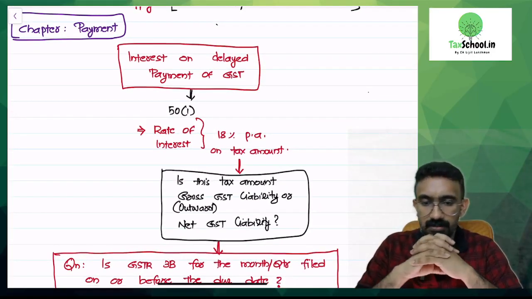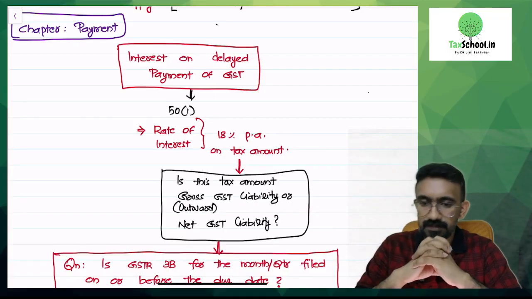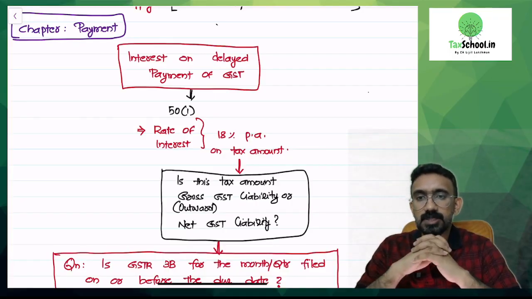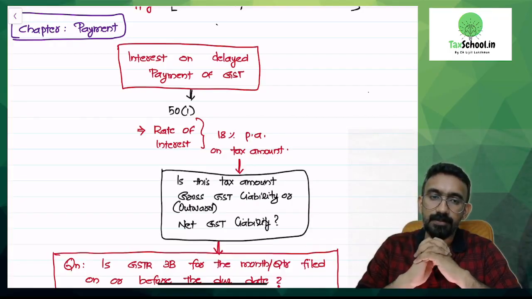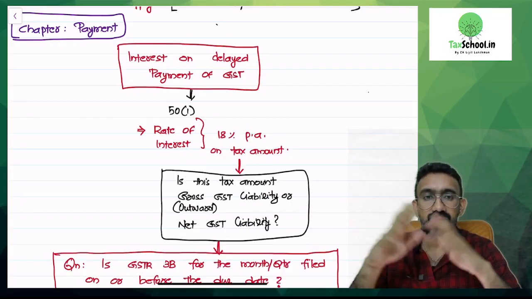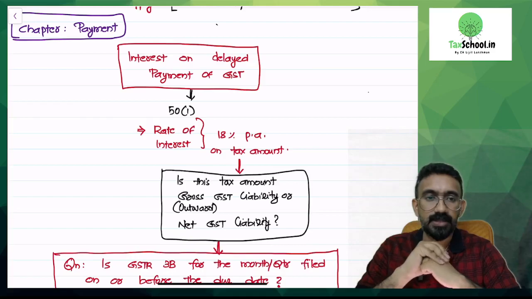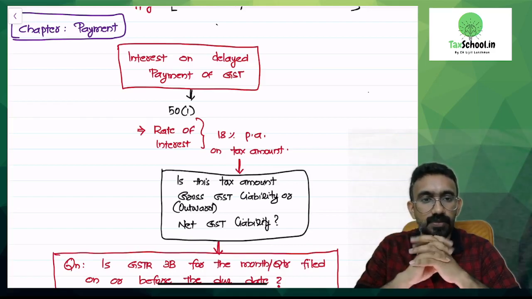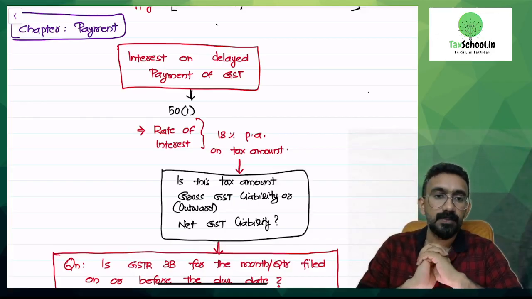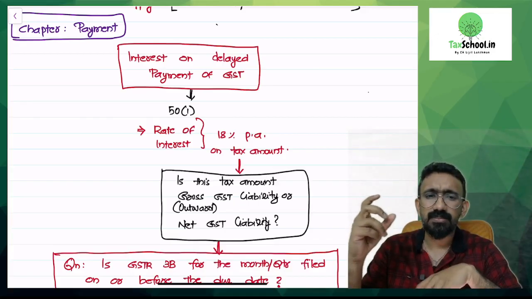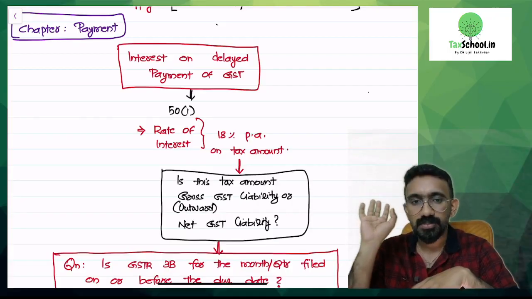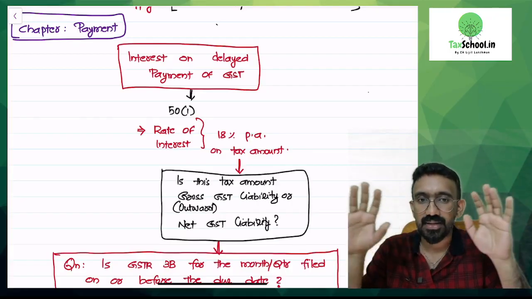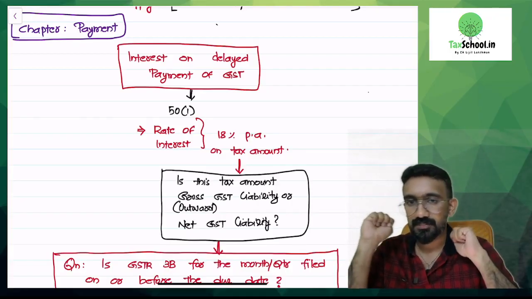Look at the next amendment. This comes from the payment chapter. With respect to this amendment, I have made an approach like I have done for the initial amendment discussion, wherein I have consolidated the entire discussion and then I'm giving you the overall understanding. Reason being, if you understand only the amendment, it might not make any sense, it might not be useful for your exam. So I am consolidating the entire interest scenario here.